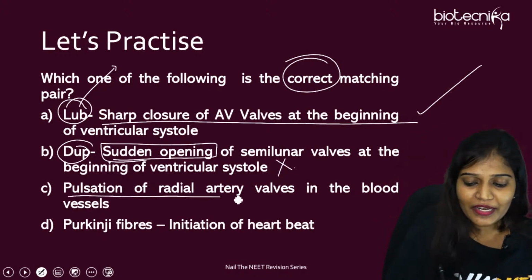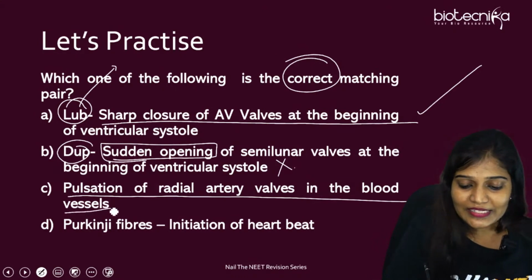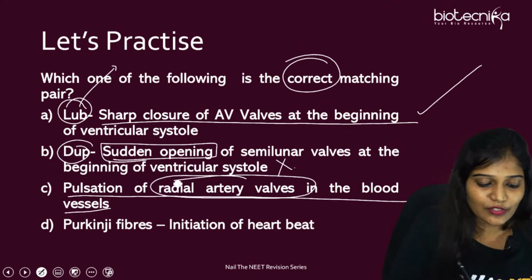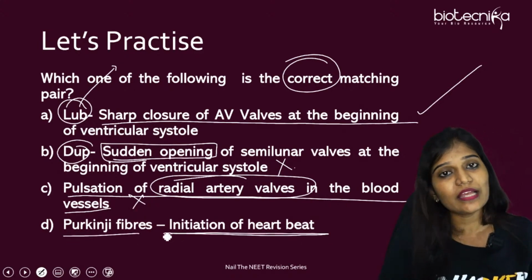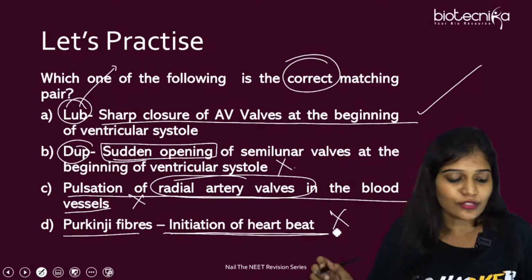And pulsation of radial artery walls in the blood vessels. No, it is actually not in the radial artery. So this is also wrong. Purkinje fibers never initiate heartbeat. SA node only initiates heartbeat. So this is also a wrong one.